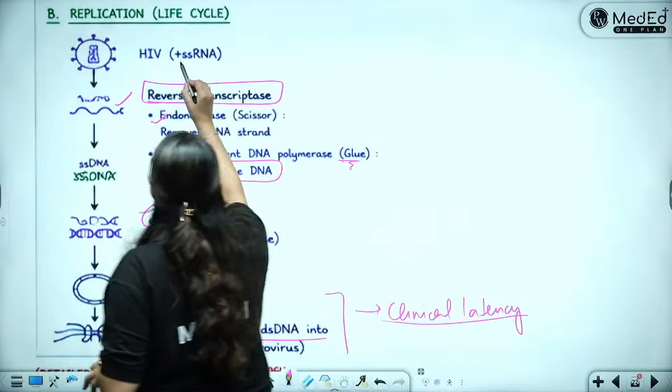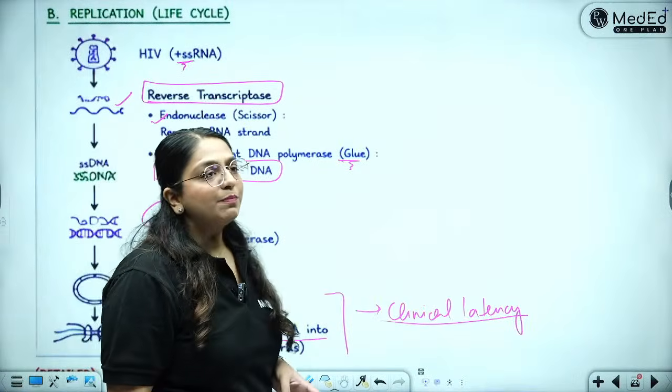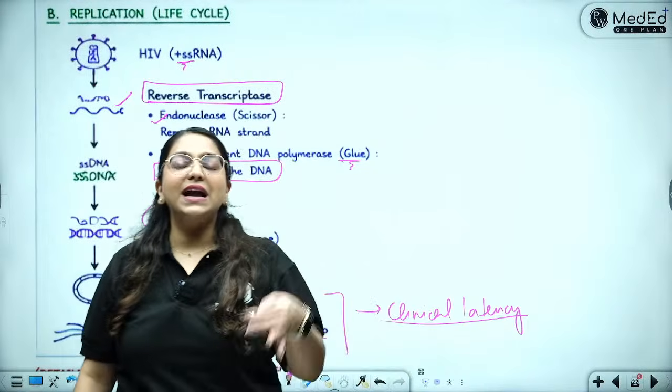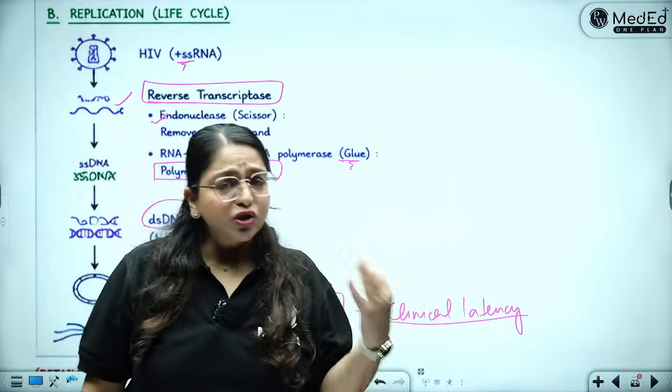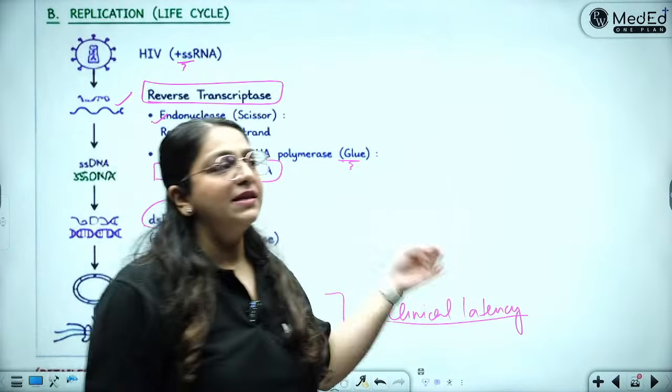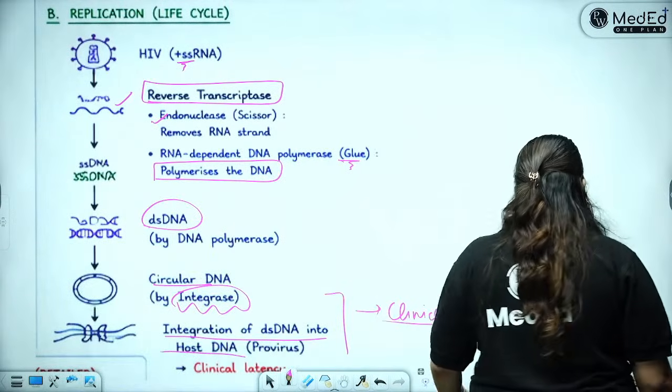A positive sense single-stranded RNA is simply an RNA which has the genome exactly like mRNA, okay? So they themselves can act like messenger RNAs or mRNAs. That is what a positive sense is.